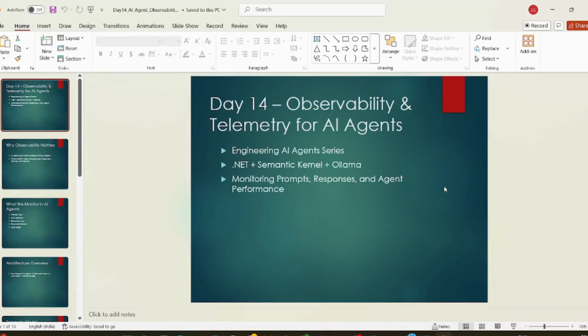And you know that when we started this day series, we started with the code understanding agent. The reason is the developer should understand what the code is, what the use of the code is, how we can do the peer review, and how we can improve the peer review process through agentic AI. Until we capture the exceptions and logging details, it's very difficult to track down where the issue is. So day 14 specifically focuses on observability and telemetry for AI agents.